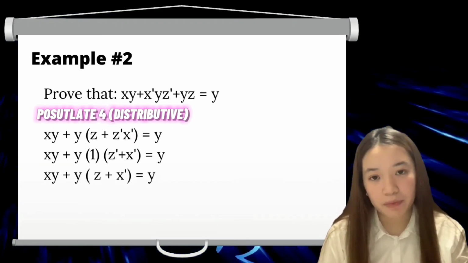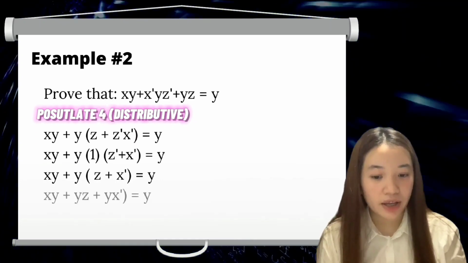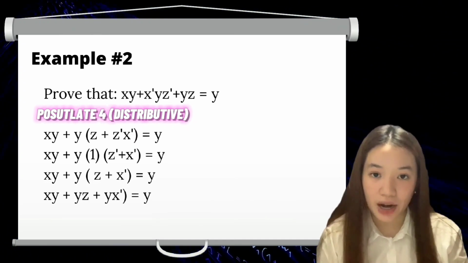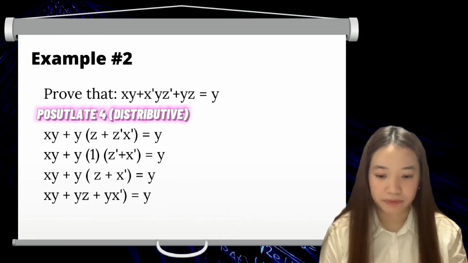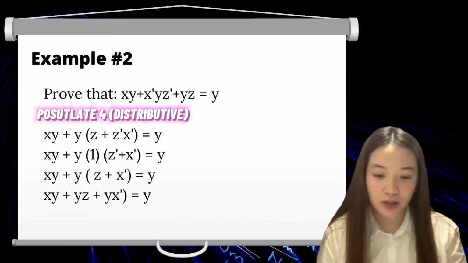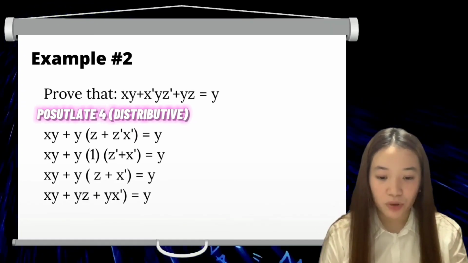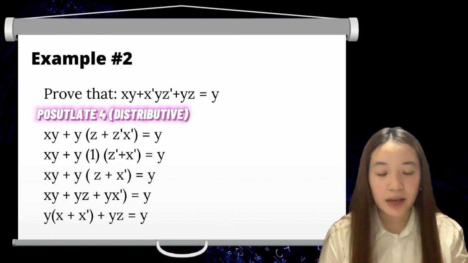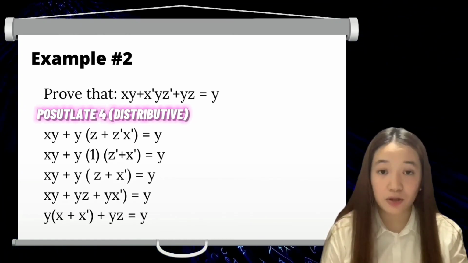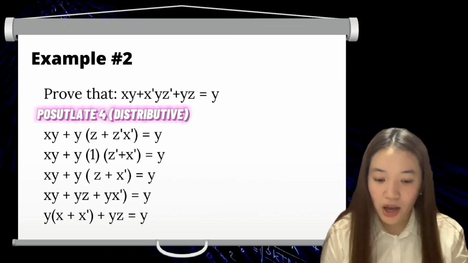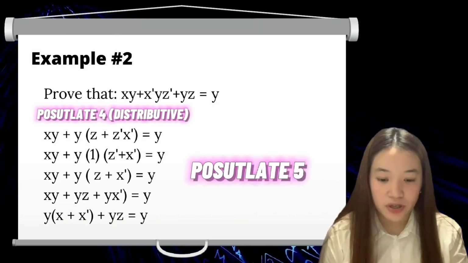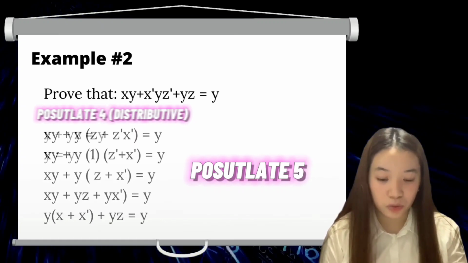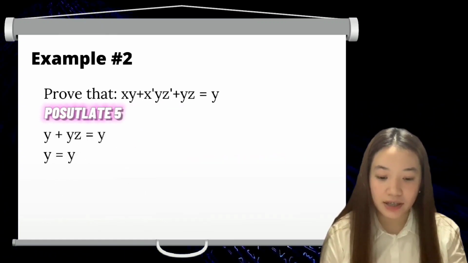Then, the next step is, we're going to distribute the y. It will become xy plus yz plus y prime, x prime is equals to y. So we have to look at these two, the xy and the yx prime. We can factor it out if we take the y. It will become y times x plus x prime plus yz is equals to y. We have a rule, the postulate 5, which is x plus x prime is equals to 1. So we can simplify it to y plus yz is equals to y.